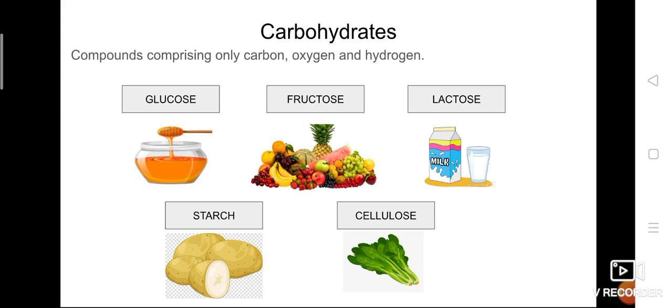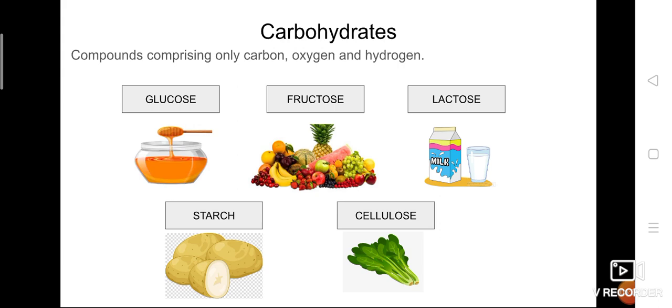In your higher classes, you will learn in detail with the structures also. All of these, glucose, fructose, lactose, starch, cellulose, are carbohydrates which contain carbon, hydrogen and oxygen. But how many carbon, how many hydrogen and how many oxygen are involved?